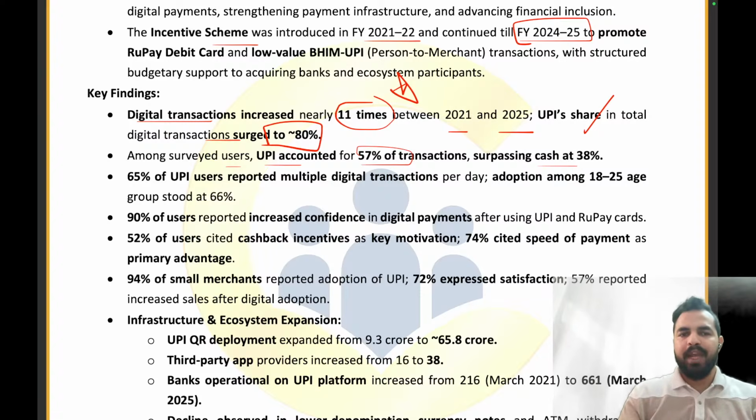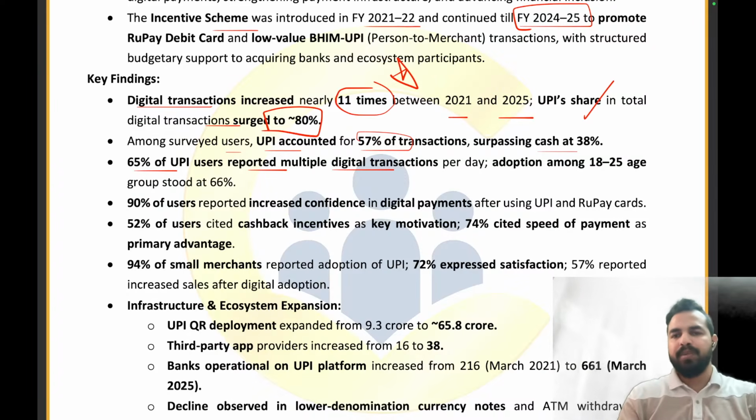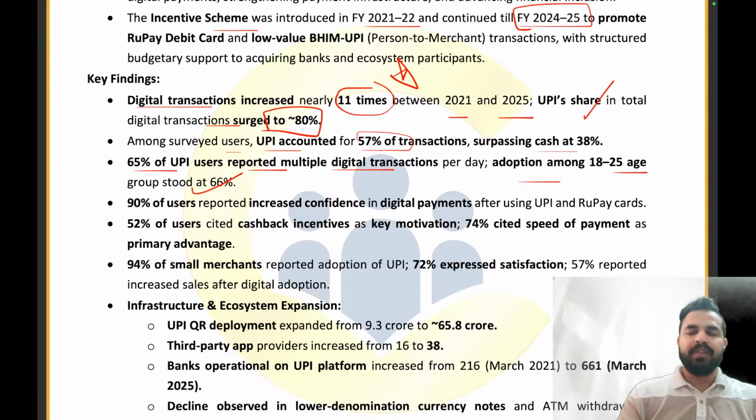So how many times have the digital transactions increased? That is 11 times between 2021 and 2025. And the UPI share surged to 80%. Among the surveyed users, UPI accounted for 57% of the transactions, surpassing cash at 38%. 65% of the UPI users reported multiple digital transactions per day. Adoption among the 18 to 25 age group stood at 66%.